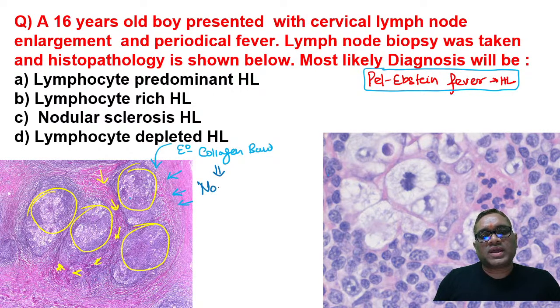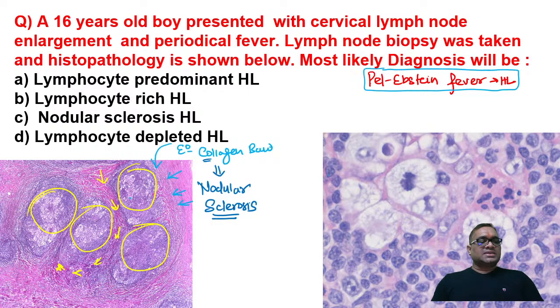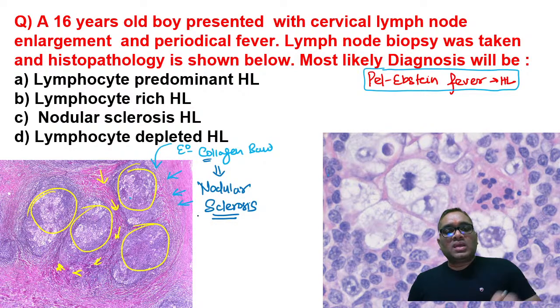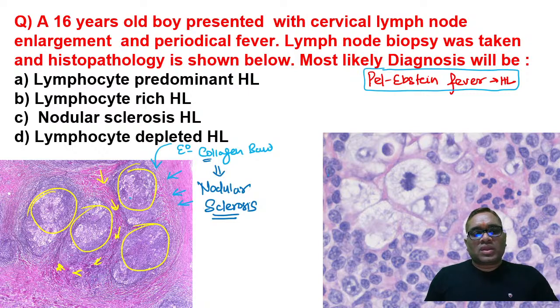That is why this is called nodular. Collagen band deposition is called sclerosis. That is why it is called nodular sclerosis, because collagen bands are forming nodules, and within these nodules the cells look very clear.